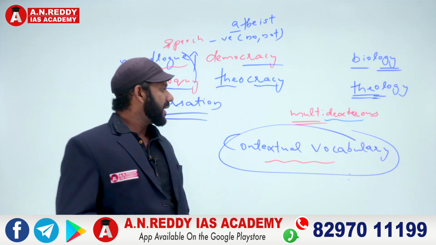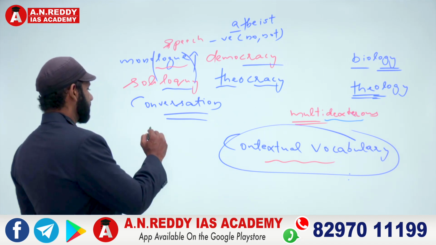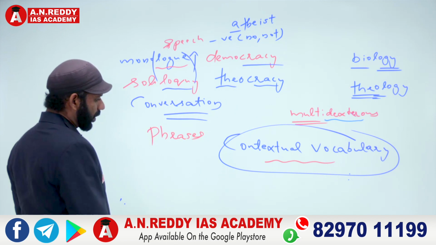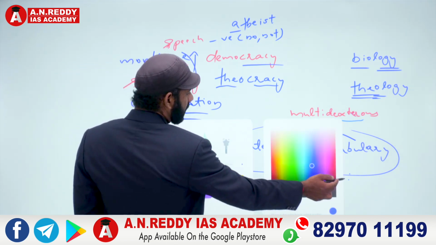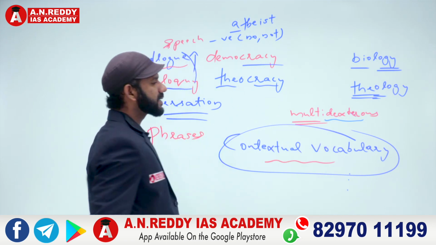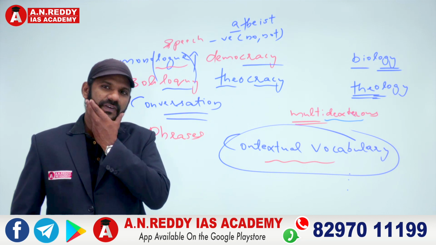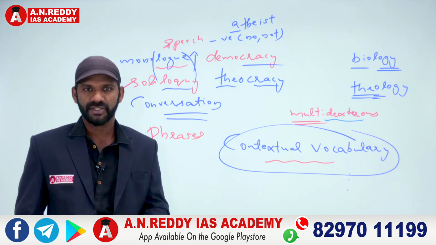Now, while reading, we may come across some idioms and phrases, right? What is a phrase? A phrase is a small group of words taken as a single unit conveying a single meaning. In fact, phrases are meant to be used by the native speakers of the language.